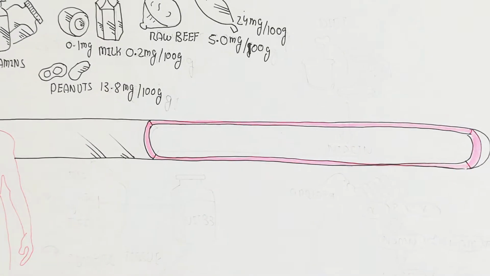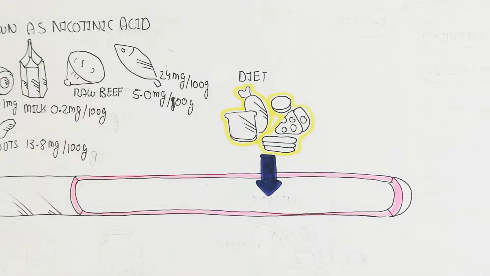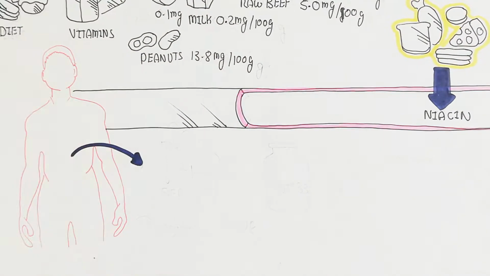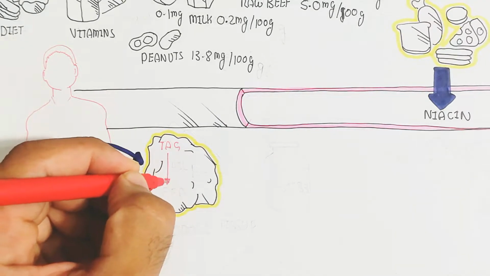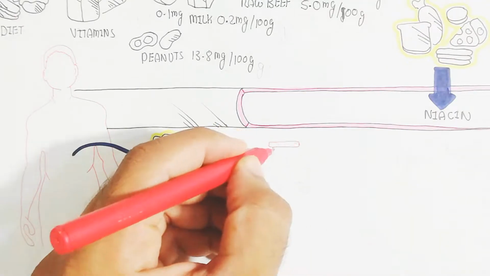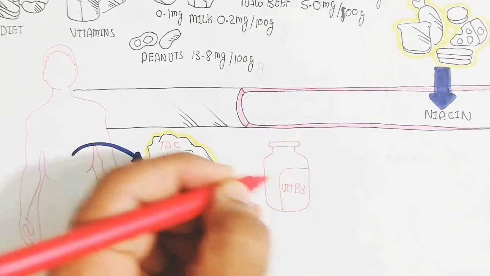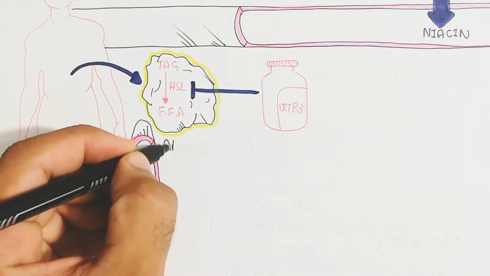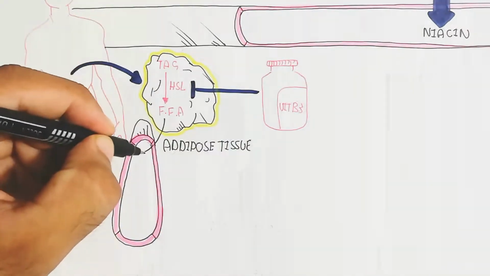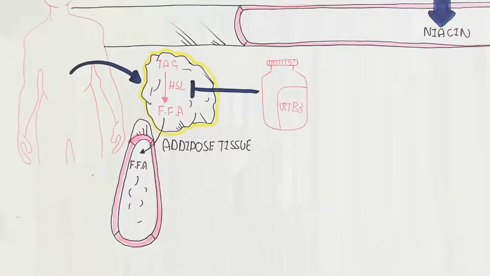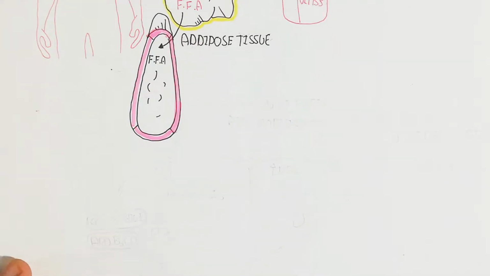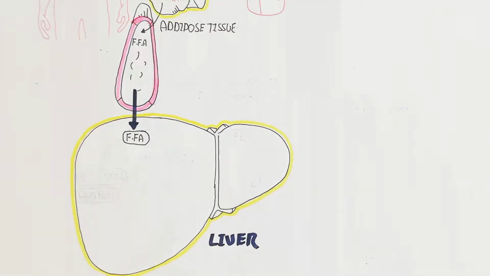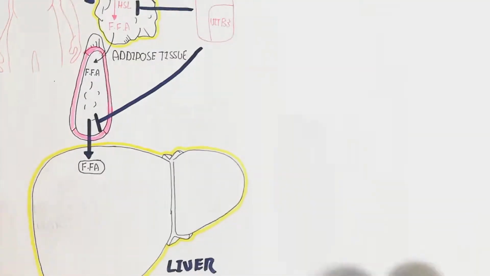So here is a person containing a blood circulatory system. When we take food, it goes into the blood circulatory system, as does the absorption of niacin. And here is the adipose tissue, where triacylglycerol is stored as fat. Niacin can inhibit lipolysis, and in this way free fatty acid will not be produced because the hormone-sensitive lipase enzyme will be inhibited. In this way, adipose tissue degradation is prevented. But remember, the free fatty acid will decrease in the blood circulatory system. It means the low density lipoprotein will be decreased in the blood circulatory system.